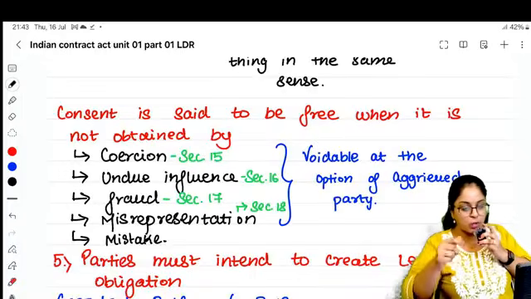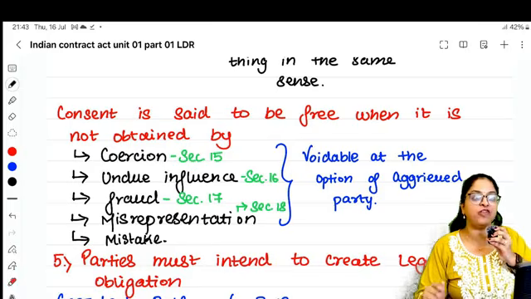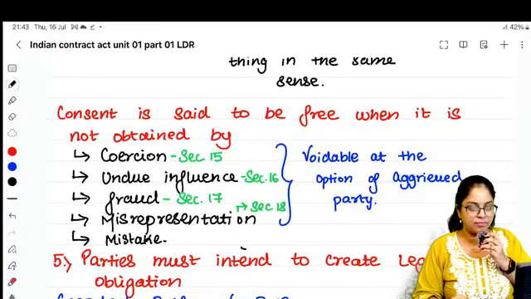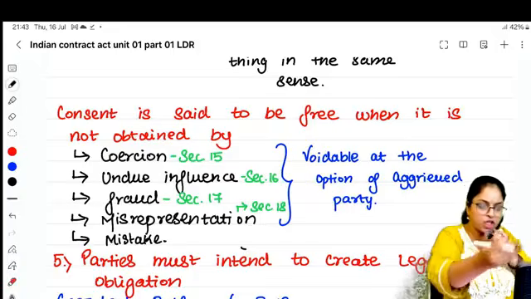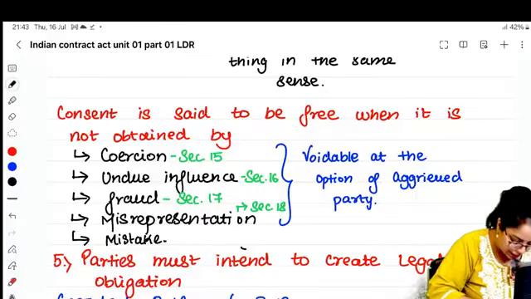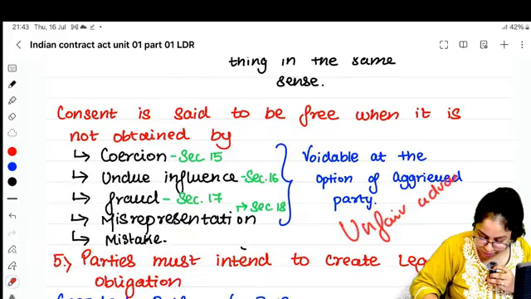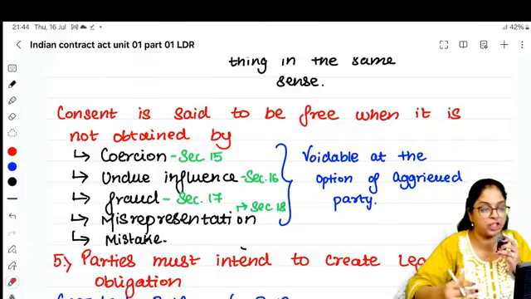Physical pressure, or you're doing undue influence. I'm a teacher, you're a student. I'm telling that only if you give your car to me, I will pass you in the exam. I'm in a dominating position, you're in a weaker position. I'm using that dominating position to get an unfair advantage. I'm influencing you. Undue influence is where you put emotional pressure on the person.